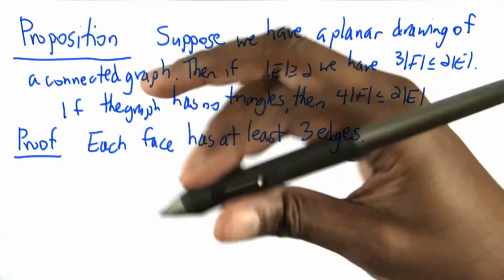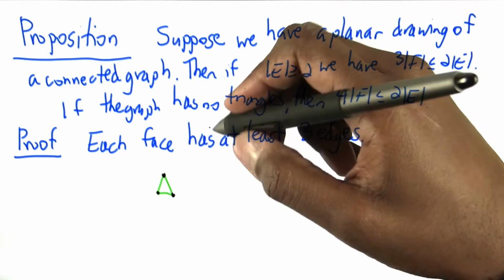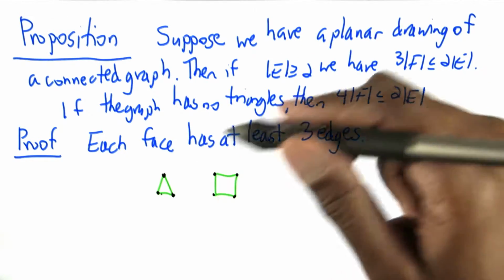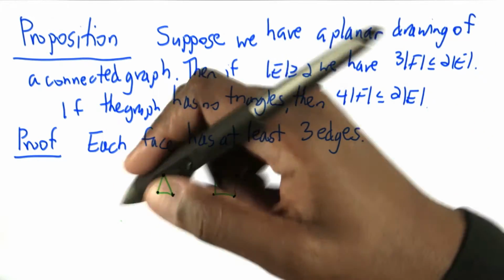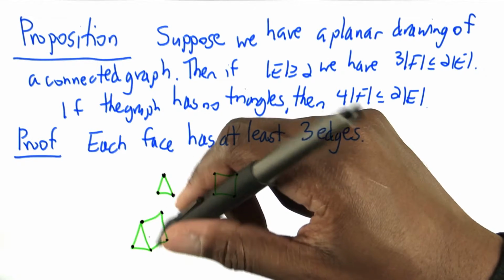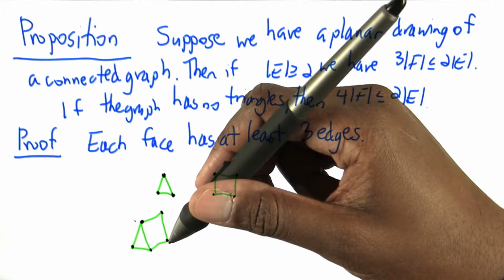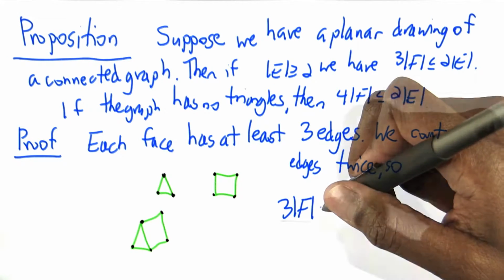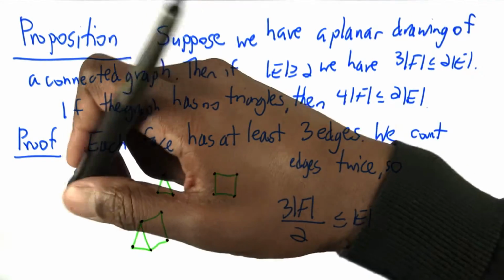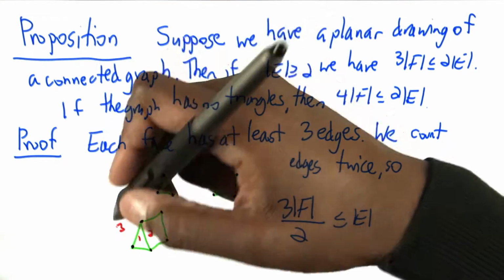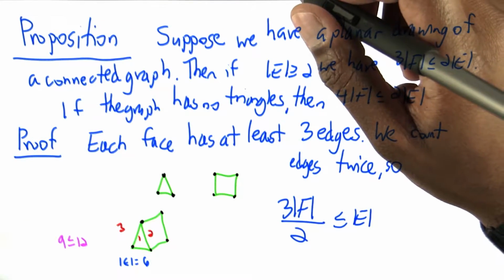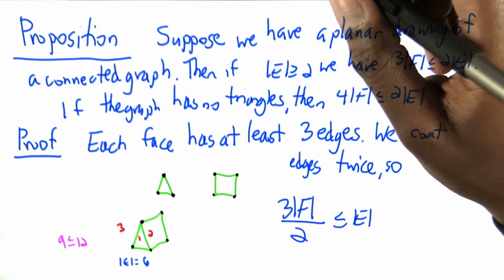How do we prove this? Each face has at least 3 edges. They look like this, or like this, and so on. But you don't have a face without having at least 3 edges. However, countries neighbor each other, so we can't just say that the number of edges is 3 times the number of countries, because we're counting edges twice. So 3 times the number of faces divided by 2 is going to be bounded above by the number of edges. Let's look here. We have 3 faces and 6 edges. And sure enough, 3 times 3 is less than or equal to 2 times 6.